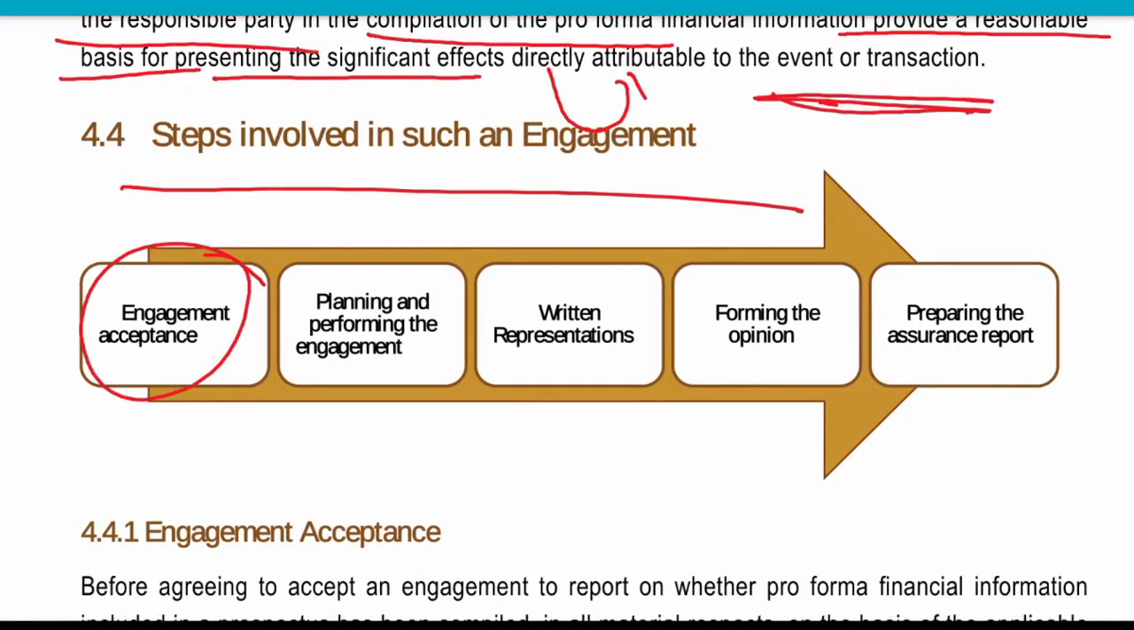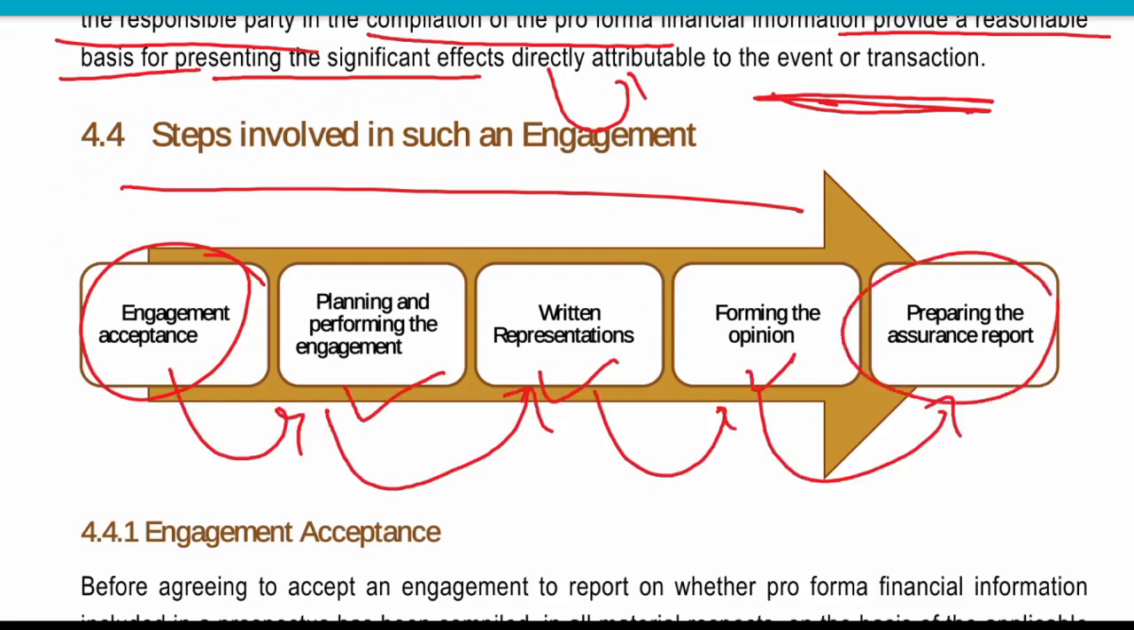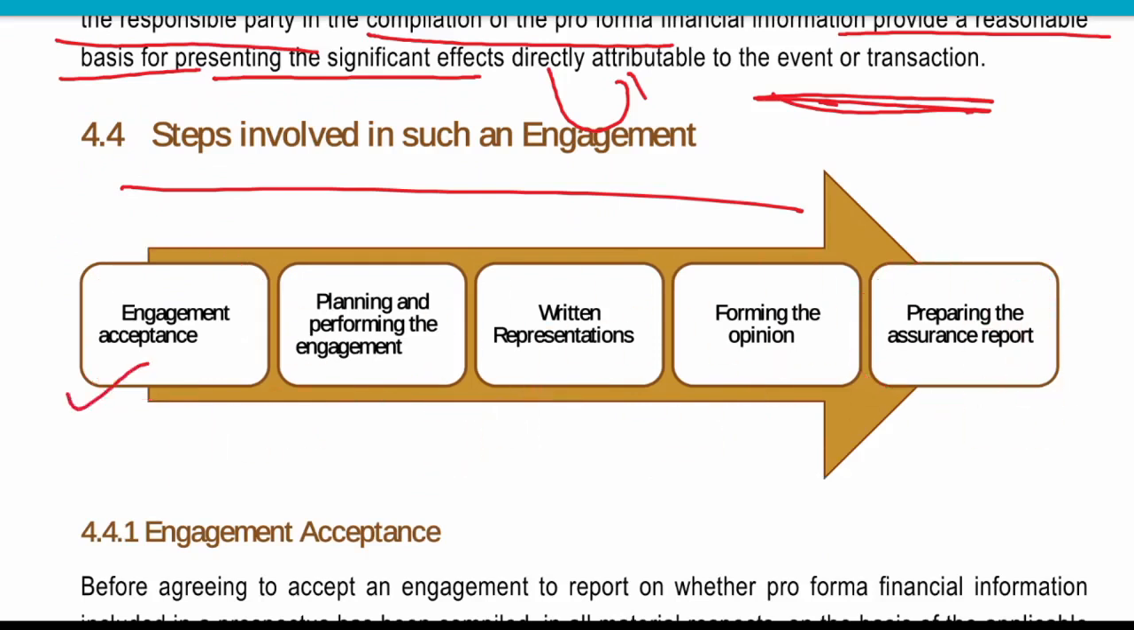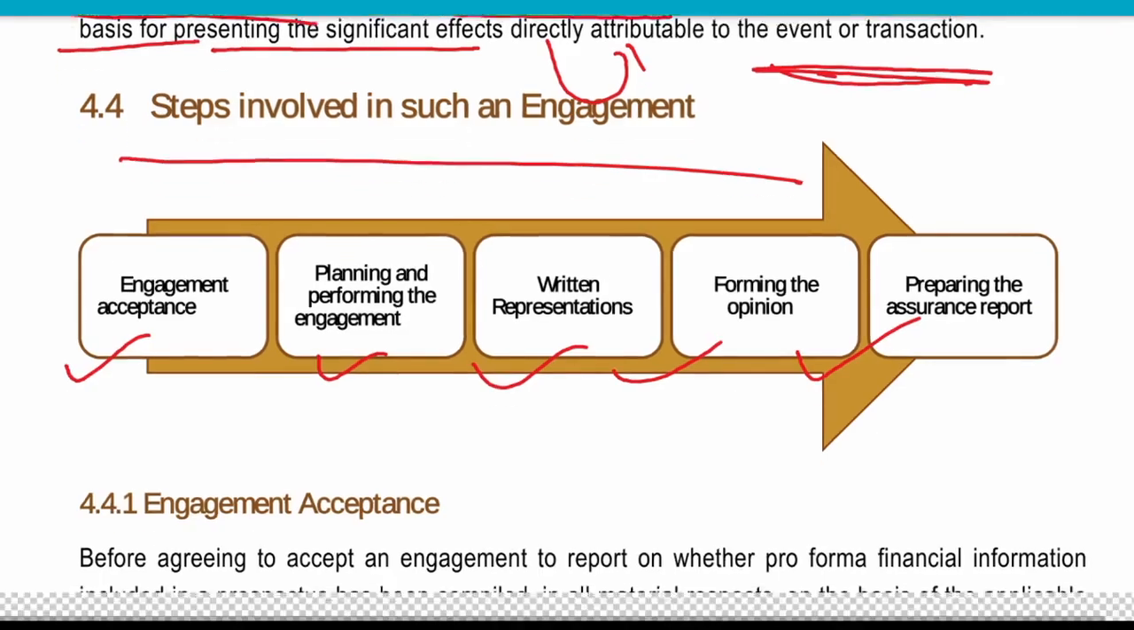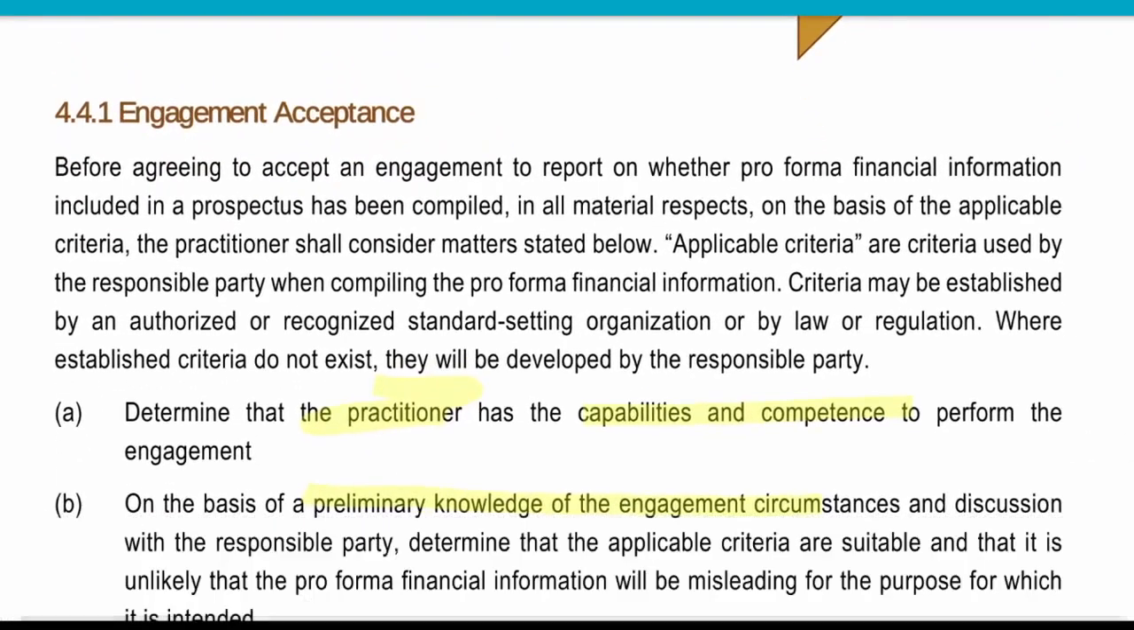So what are the steps involved? As we have learned till now, first of all, engagement acceptance will be there, then planning, then obtaining written representation, and at last forming an opinion, and then reporting on the same. Able to understand till here? Then we will do the step-by-step process. Okay, great.